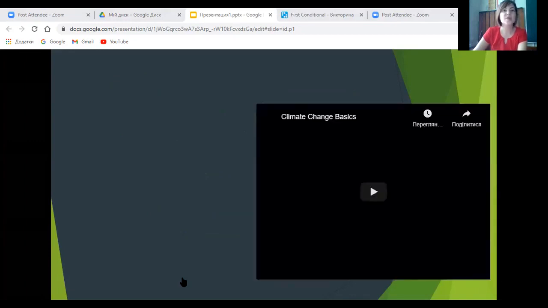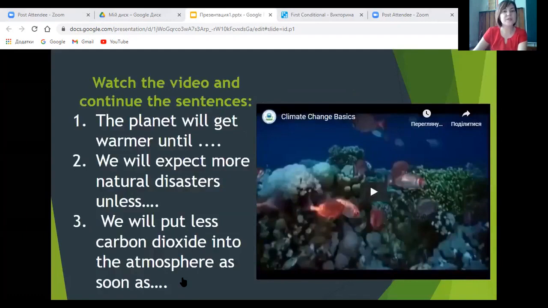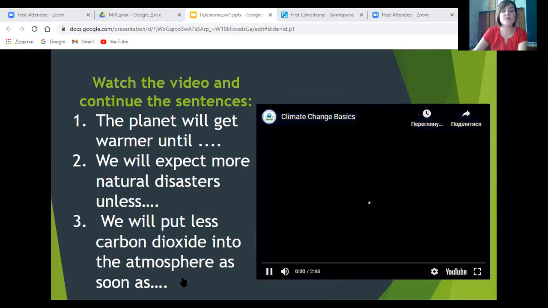Now let's practice the usage of these clauses. You can see three of them on your screen. Let's read them. The planet will get warmer until. We will expect more natural disasters unless. We will put less carbon dioxide into the atmosphere as soon as. As you can see, they are incomplete. So let's watch the video in order to complete them.